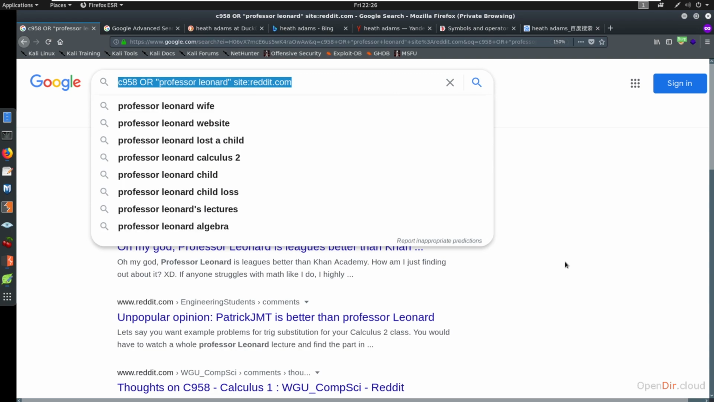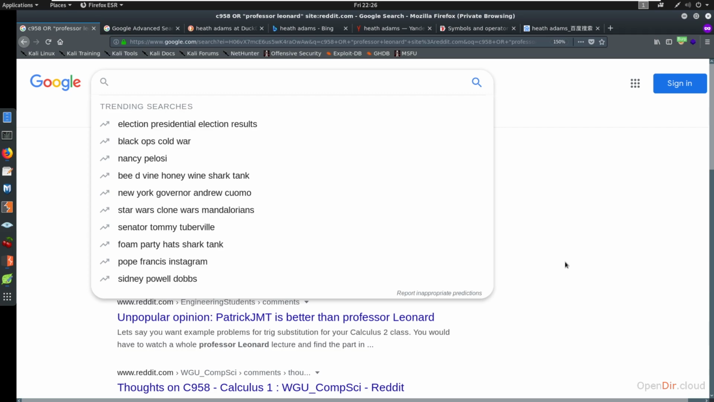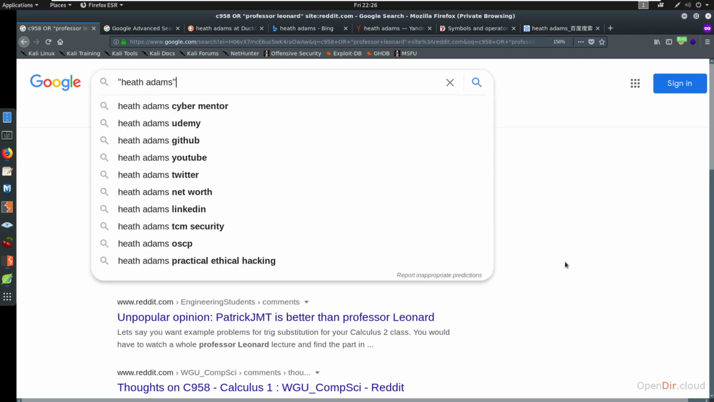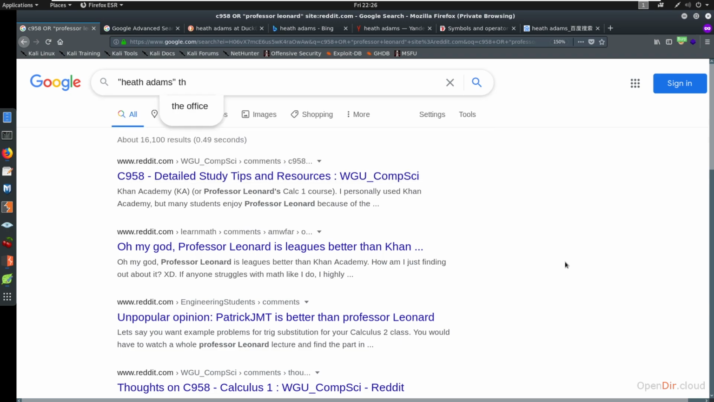Now, this is a WGU example, but maybe we want to look at something different. Maybe we want to put a wildcard in. Maybe you want to look for me. I'm Heath Adams. You're going to put me in a quote. And you see people call me the Cyber Mentor, but maybe you're like, I don't remember what they call him. Maybe, he's the something mentor.